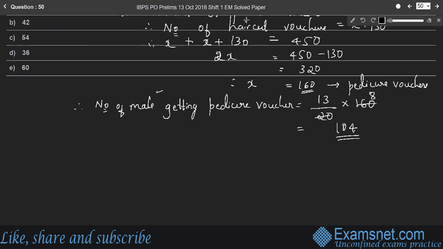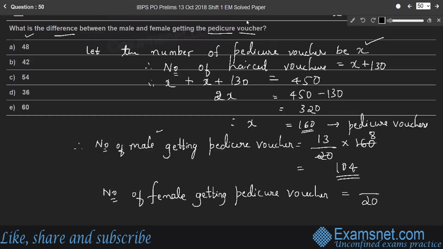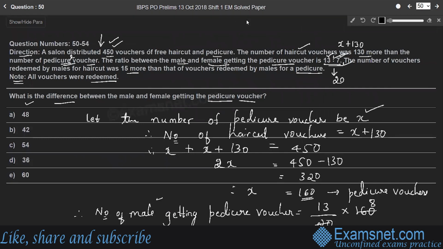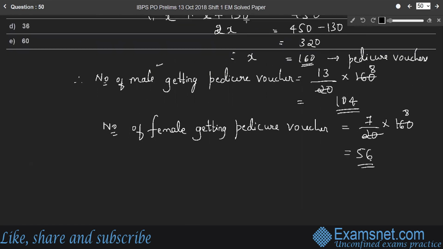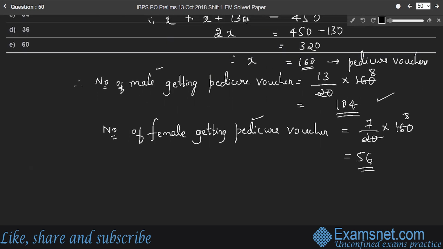So therefore, the number of females getting pedicure voucher is equal to, out of 20, from the ratio it is 7. Therefore, for 160, 7 into 8, it is 56. So 56 women will be getting pedicure voucher. So why do we need these numbers?